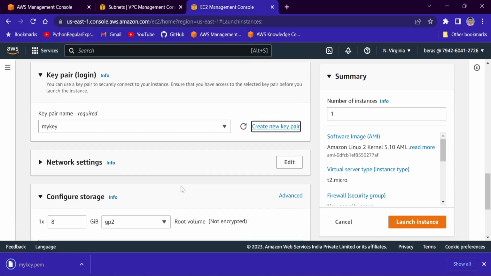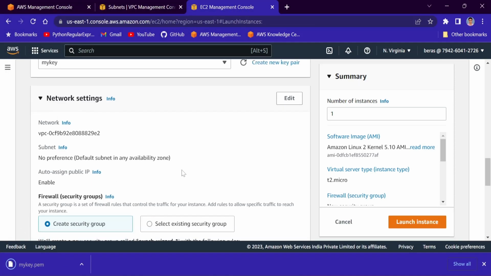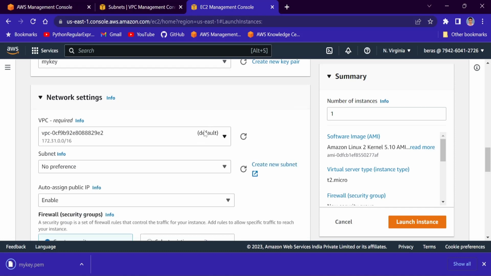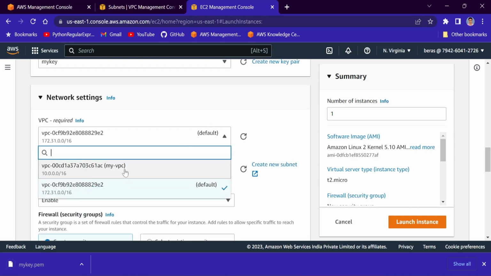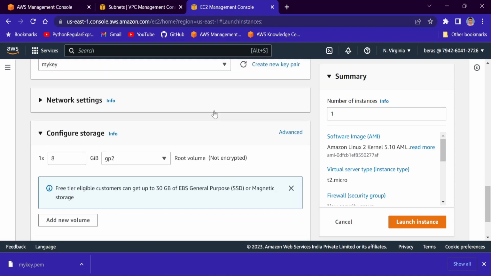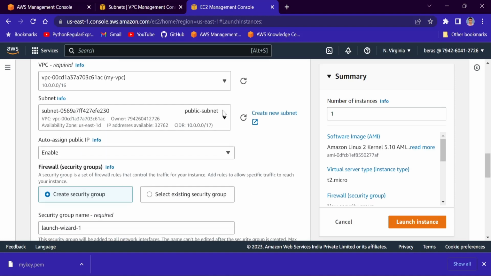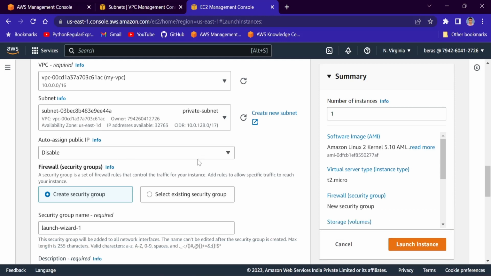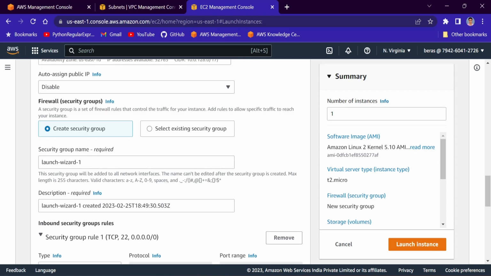I will save this and we'll go to network setting, edit. We'll choose our VPC, that is my VPC, and this time I will choose the subnet as private subnet, right? And you see for this private subnet, auto assign public IP is disabled by default, right? And that is expected. We do not want any public IP address assigned to that instance, which will be created inside private subnet. Fine. And here I will create a security group again.